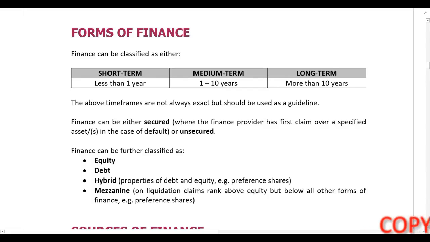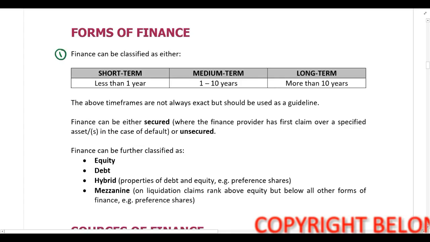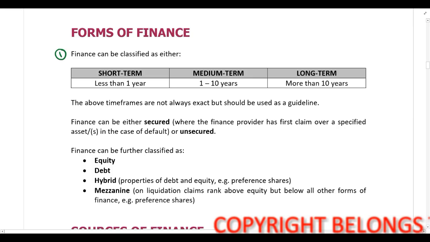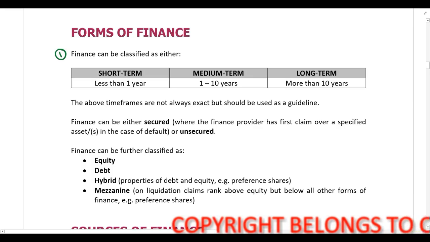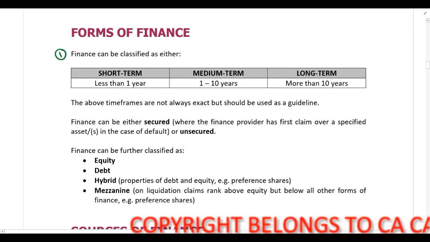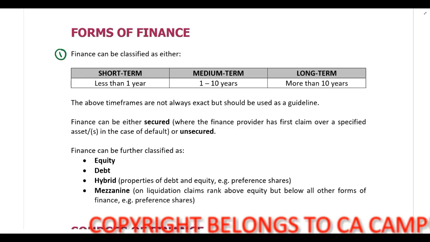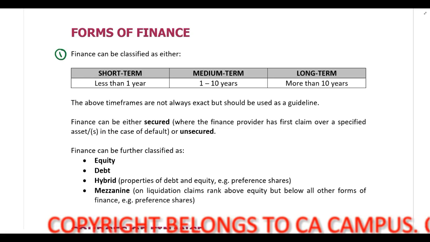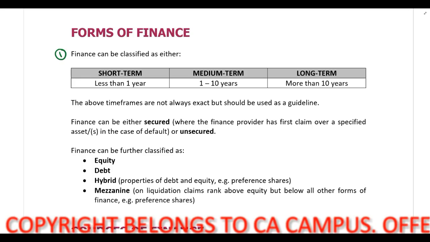In this lecture, we are going to be looking at sources and forms of finance. Let's start with forms of finance. Firstly, finance can either be classified as short-term, medium-term, or long-term. Short-term finance is repayable in less than 1 year. Medium-term is 1 to 10 years, and long-term is more than 10 years.